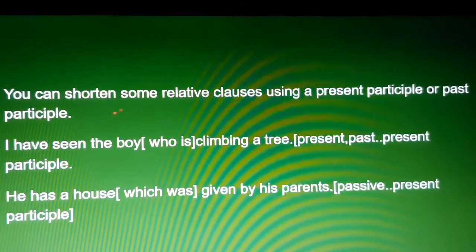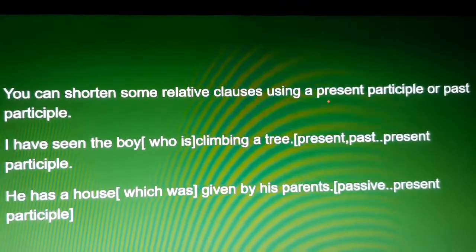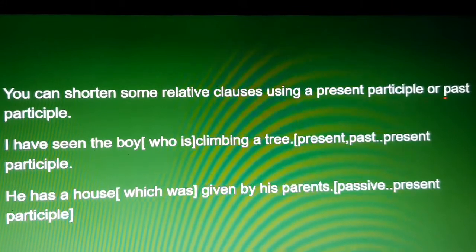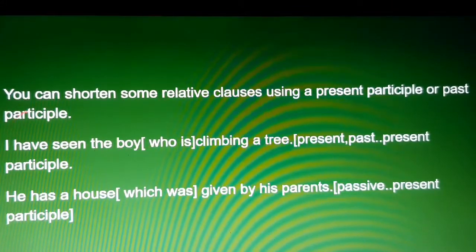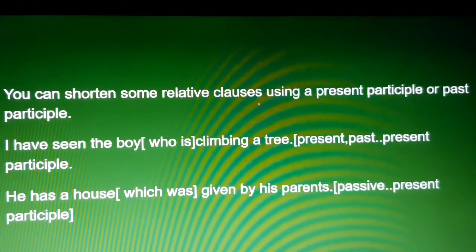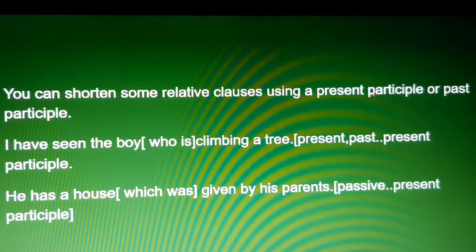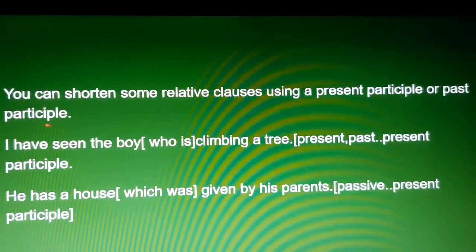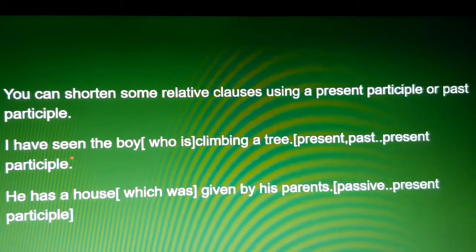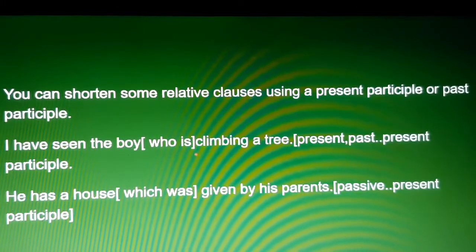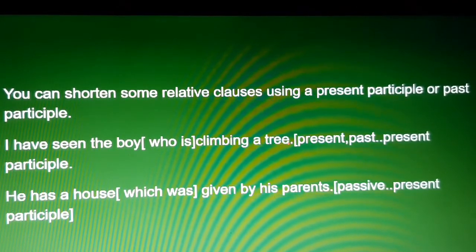You can shorten some relative clauses using a present participle or past participle. I have seen the boy who is climbing a tree.